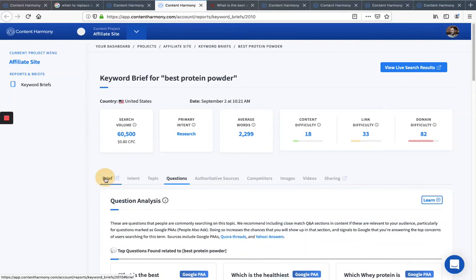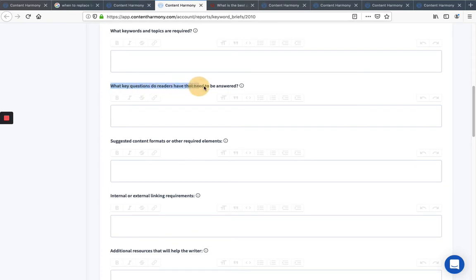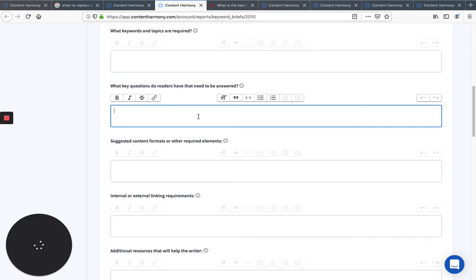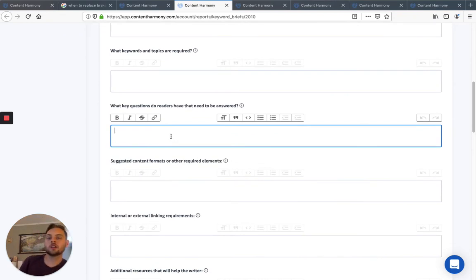So I would go back and take all of these into my brief tab, and I'd come down to this section right here. What key questions do readers have that need to be answered? There's a couple of ways you can do this. You can say, take a look at the 4 PAAs. We need to answer all of those questions in here. And so you can actually go into the tab of your report and show the writer what those are for. You can say, we definitely need to answer these 3 high-level questions. I will let you decide how to put it into the document outline, or here's how you should integrate it into the document outline. That all depends on what kind of relationship you have with the writer for that content.